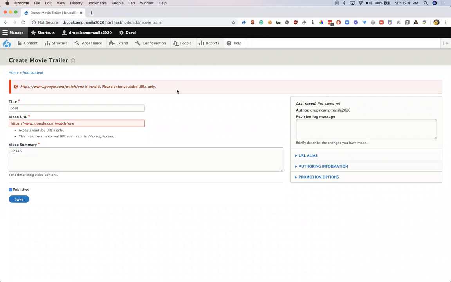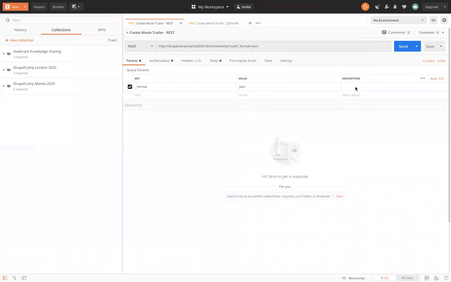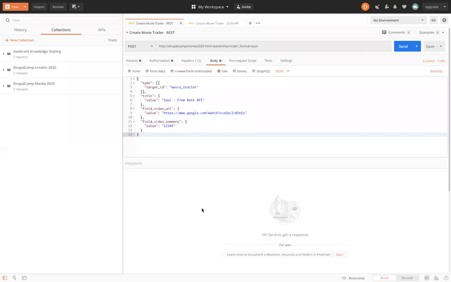Now, this might not be very exciting for you because I'm sure most of us have already done these things, like the validations on the UI already work. But let's see if the validation that we have written is working from the REST UI or not. So I'll go to REST UI. This is Postman. These are the APIs that I have created. We'll not go into the details for it.